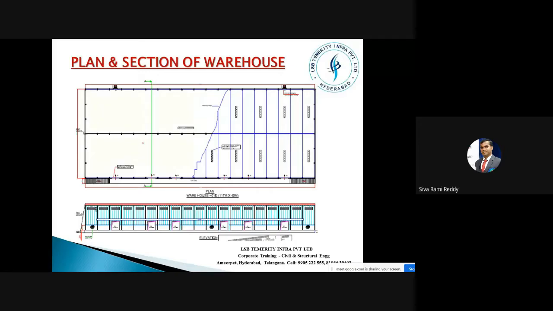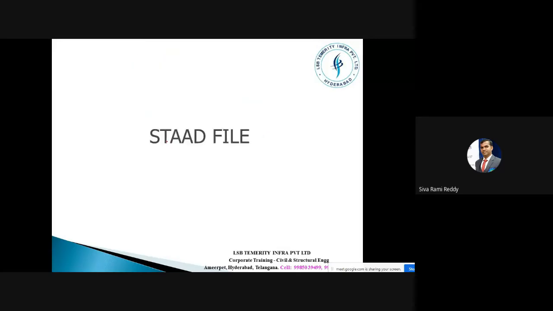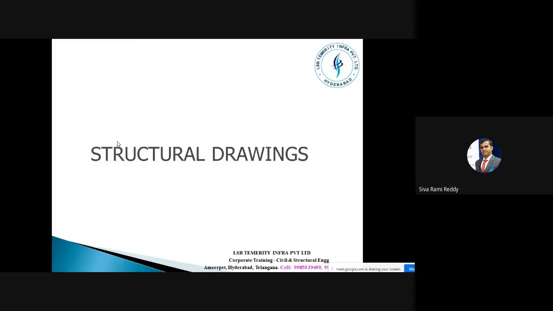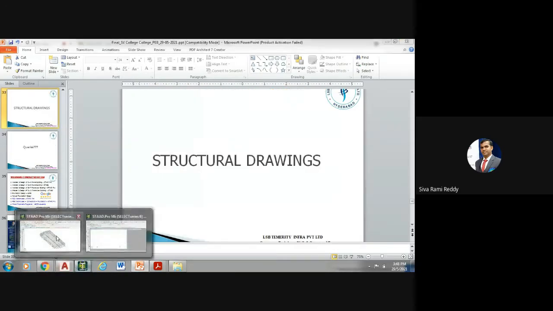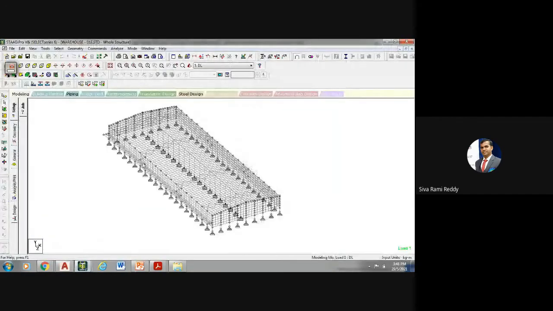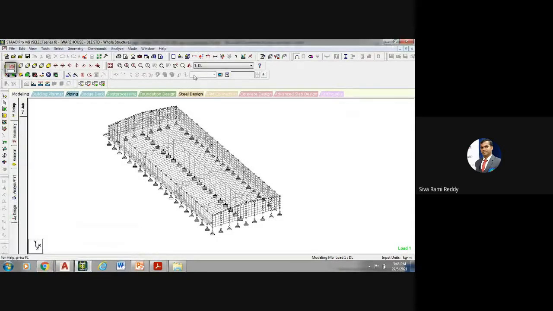Yes, we have seen this plan and section of the warehouse, and then we can see this cross section. Now I'll show you how the STAAD file will be. This is all completely about this design. I can show you, sorry. Yeah, this is the same STAAD file which we have been discussing.